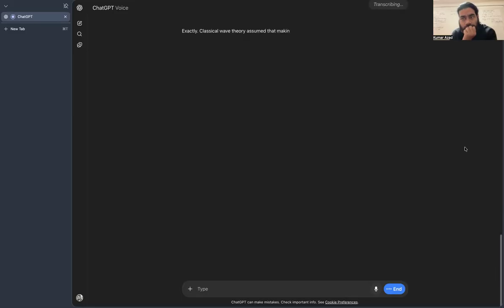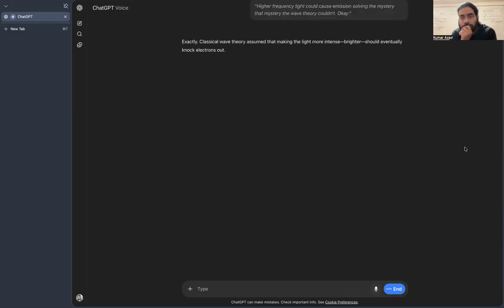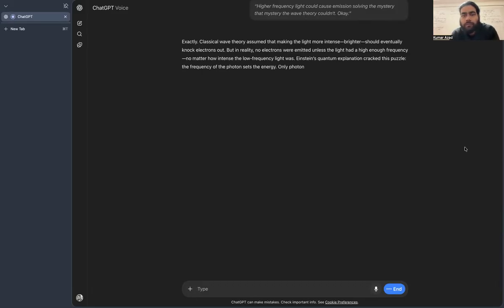Exactly. Classical wave theory assumed that making the light more intense, brighter, should eventually knock electrons out. But in reality, no electrons were emitted unless the light had a high enough frequency, no matter how intense the low frequency light was. Einstein's quantum explanation cracked this puzzle. The frequency of the photon sets the energy. Only photons with enough energy can free electrons. This was a foundational step toward quantum mechanics.